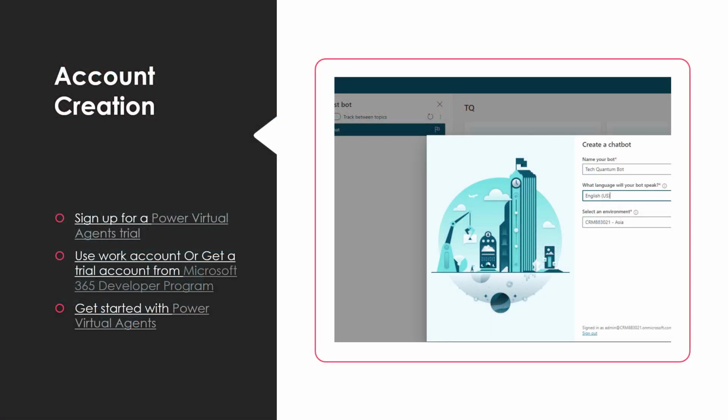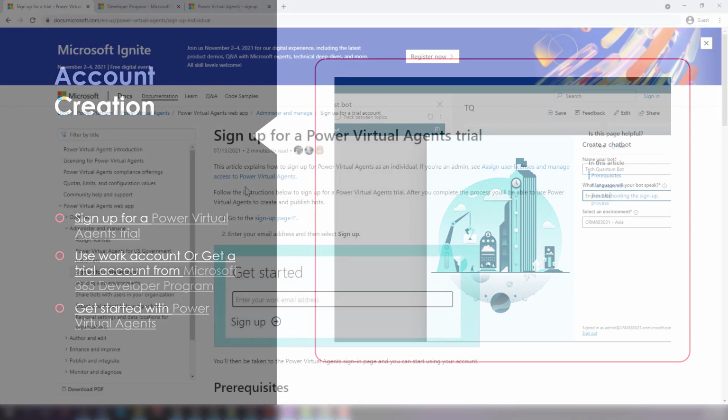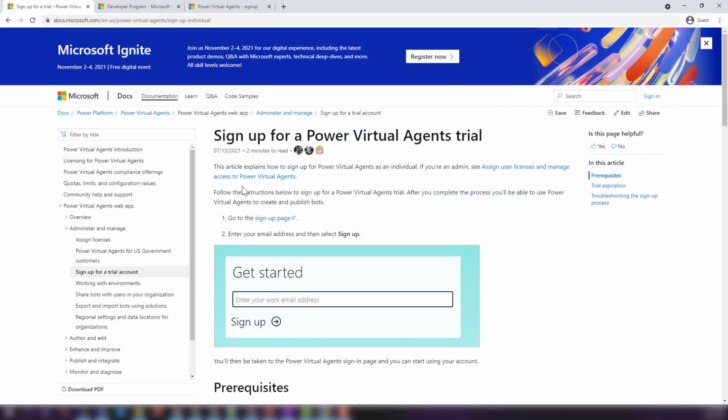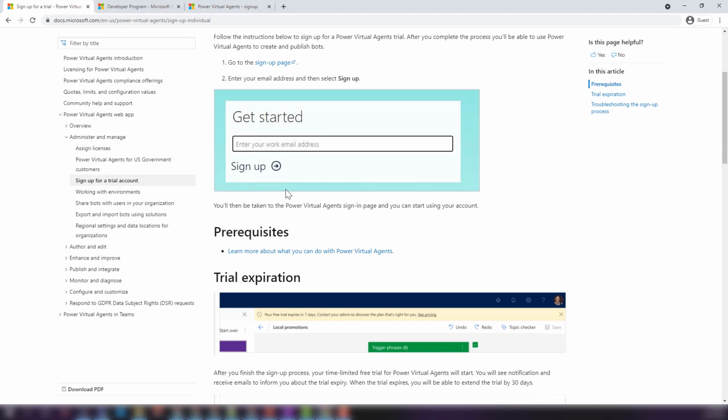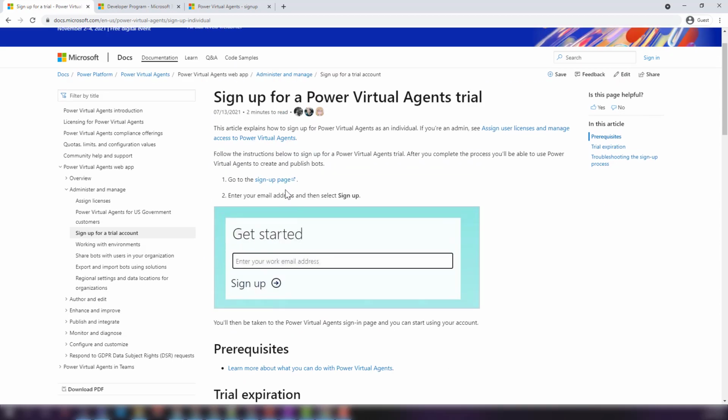Now, let us have a look at how you can create an account. Well, first of all, you need to sign up with your work or school email account. That is the account which is linked to your Dynamics 365 account. All right. And also it has been licensed as well. Now, if you want to see the whole process of signing up to the Power Virtual Agents trial, well, then you can go to docs.microsoft.com, and over here it explains how you can sign up for Power Virtual Agents.